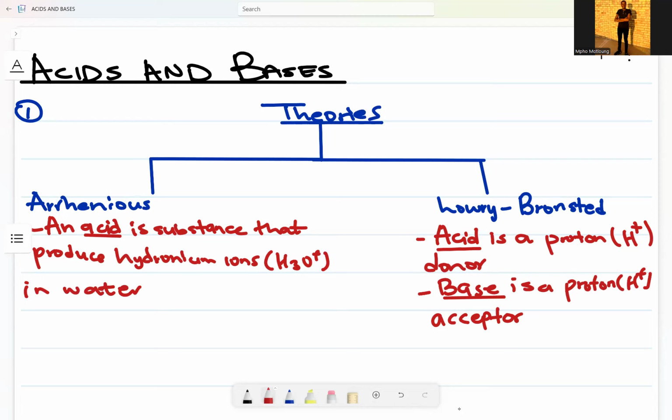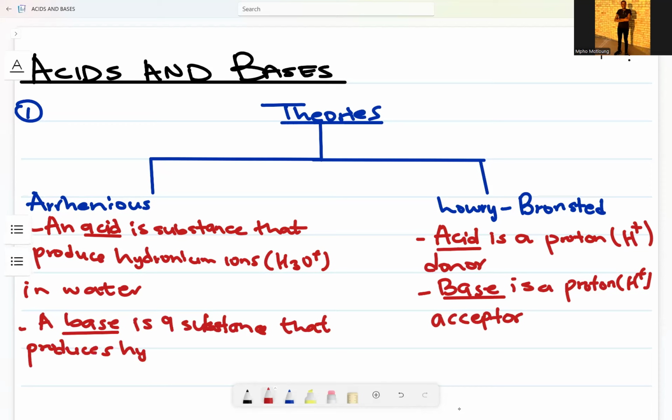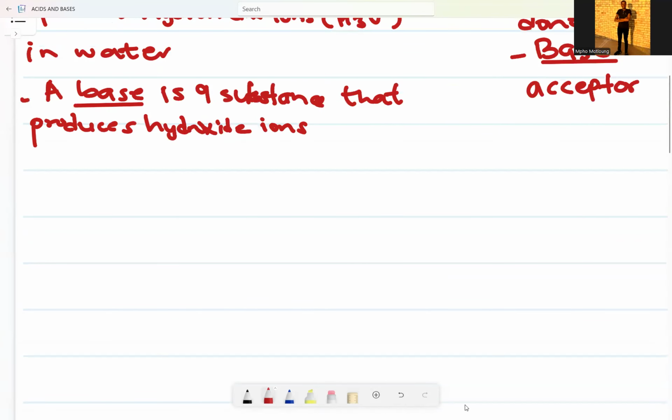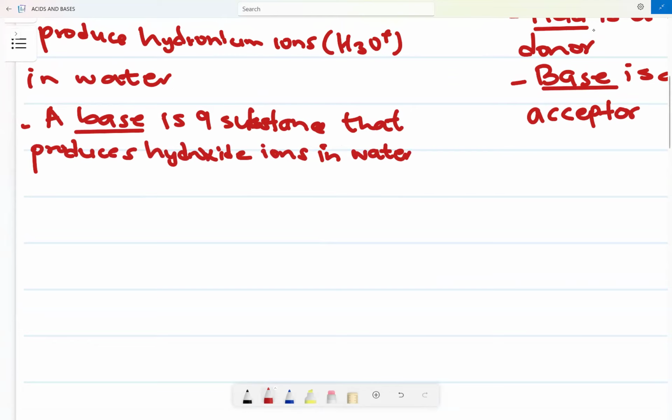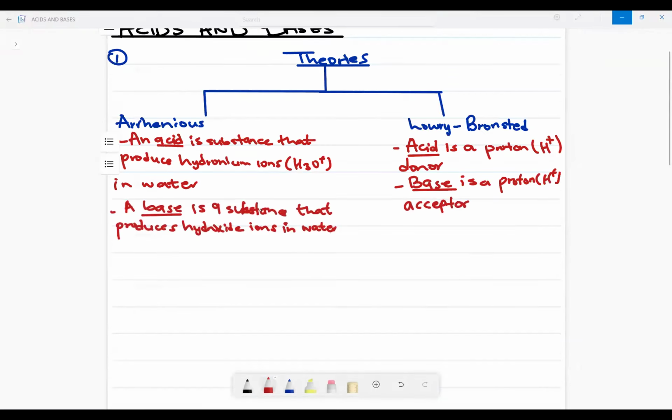Then Arrhenius says to us a base is a substance that produces hydroxide ions in water.